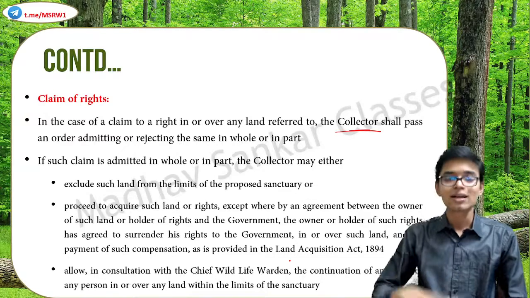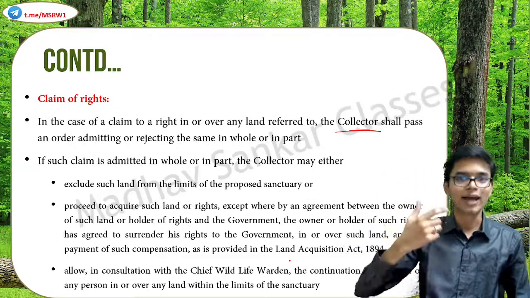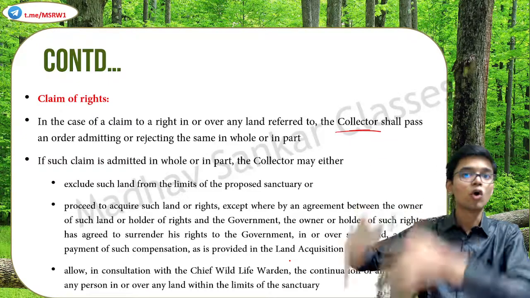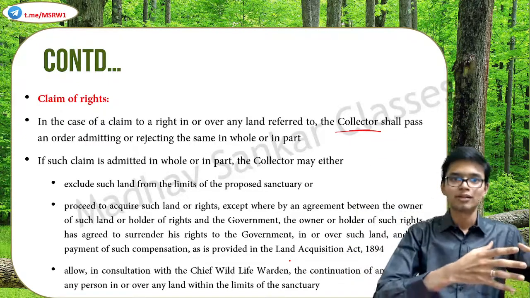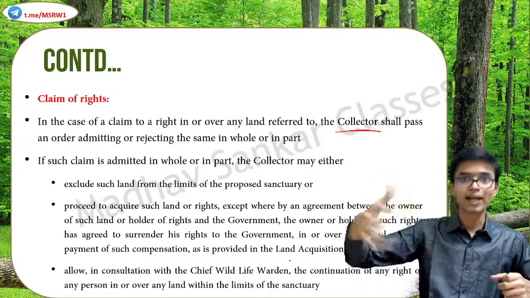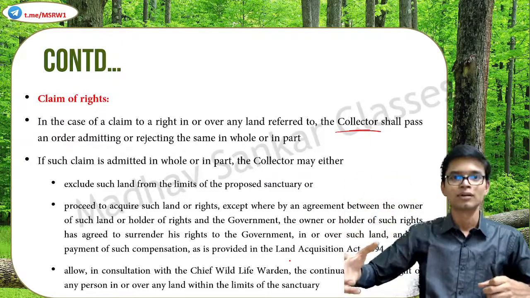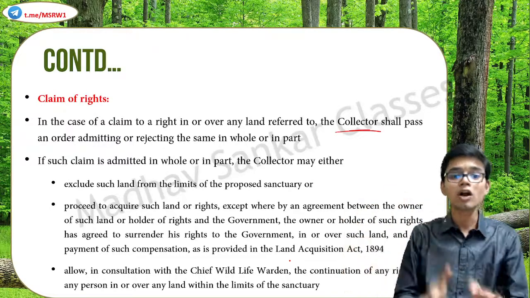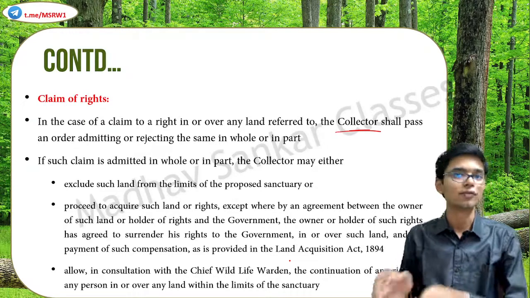It means the collector can still acquire that land, given that an agreement has been made between the owner and the government. So the government is essentially buying that land from that owner by giving him or her adequate compensation according to the Land Acquisitions Act of 1894.